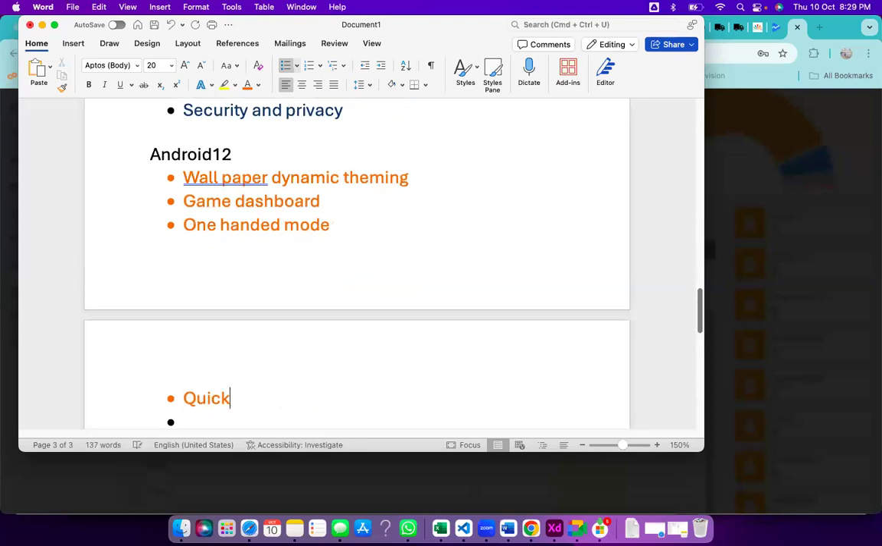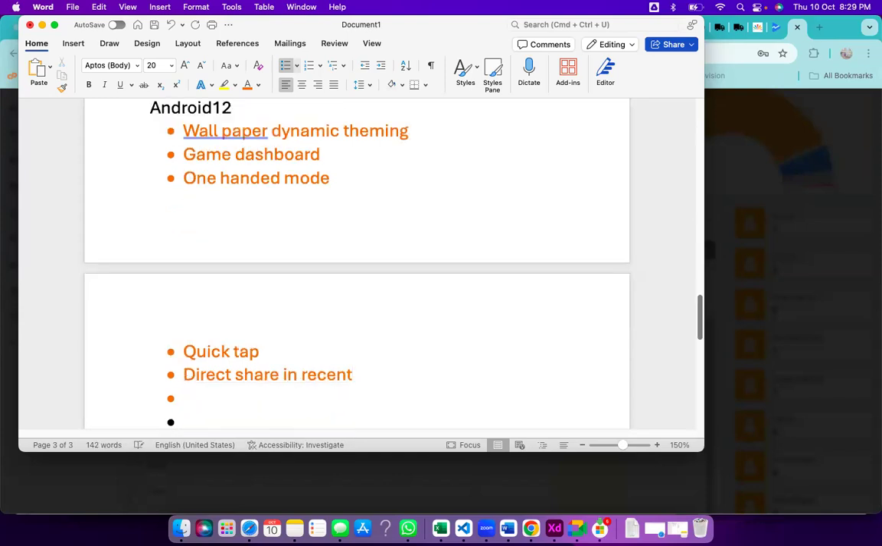This quick tap was previously available on iOS 14. Even on the lock screen, if I touch it, one of the menus will open automatically. We can set that up. Next is the direct share in recent apps. In recent apps, we can easily share apps, and once we share, it will show which app you shared recently.